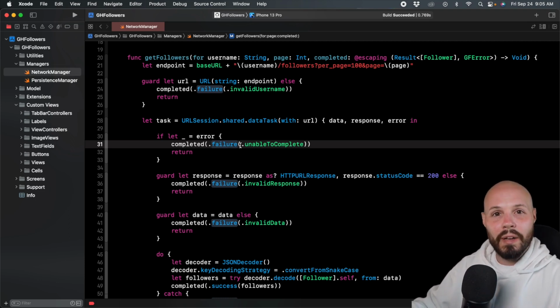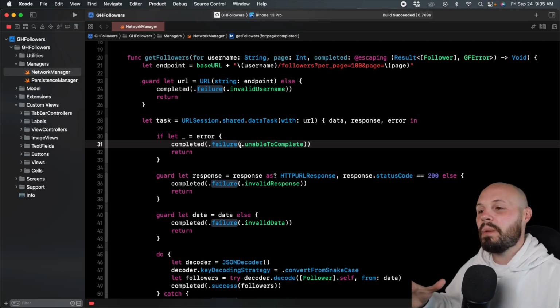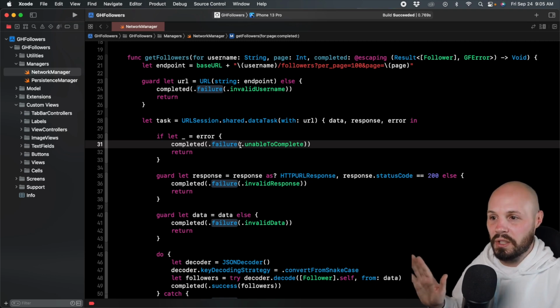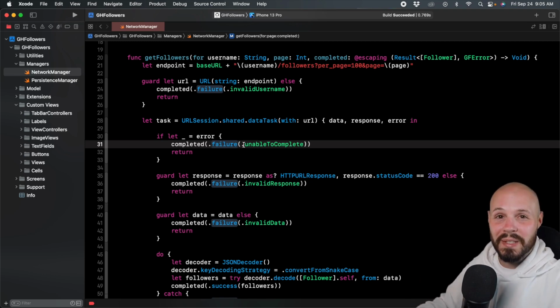And then remember how we have to move things to the main thread manually, that's taken care of in this new system. We'll talk about that later. But again, two of the biggest benefits are your code is going to be easier to understand and is going to execute in order. And a lot of the common errors are just abstracted away into the language to prevent us from making them. So that's the big benefit here.